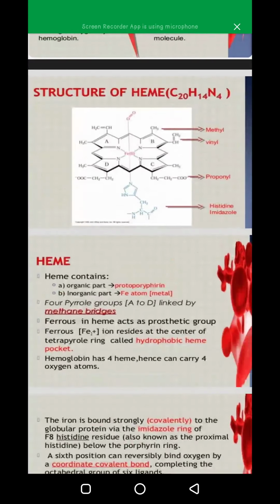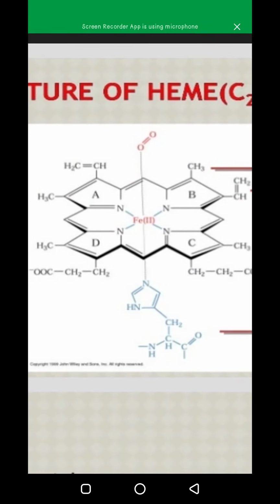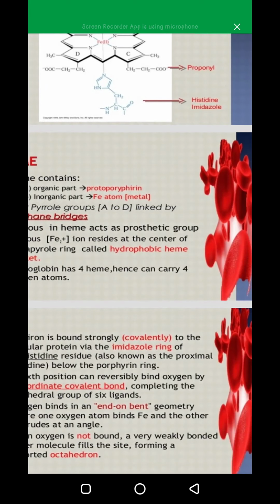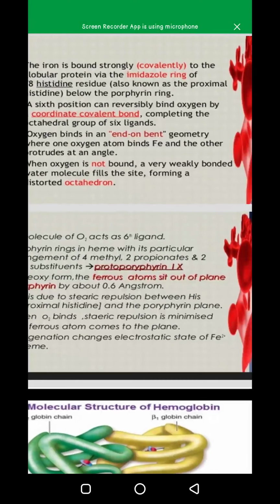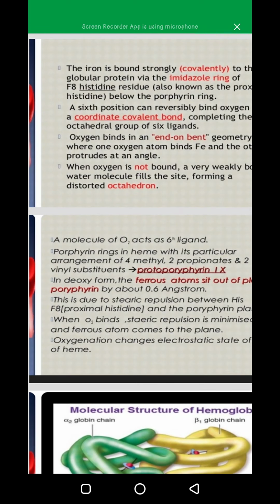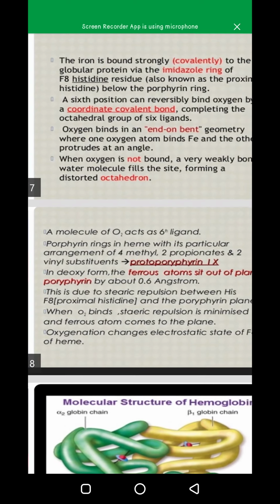When hemoglobin has no oxygen, meaning when it is not saturated, then oxygen is not present, obviously. So what happens at this stage? In the deoxy form the ferrous atom sits out of the plane of porphyrin, due to the unavailability of oxygen. And when O2 binds... the deoxy form ferrous atom sits out of the plane of porphyrin by about 0.6 angstrom.